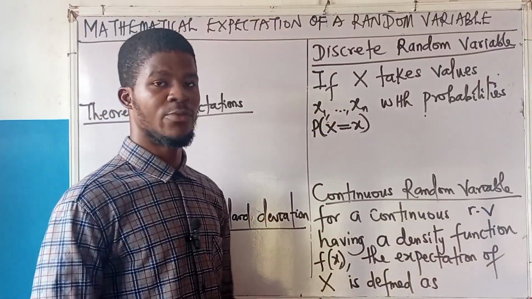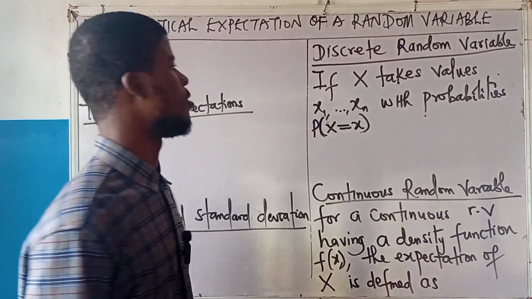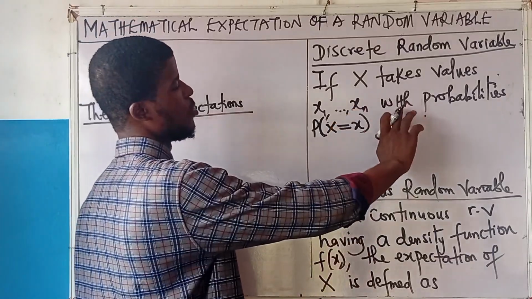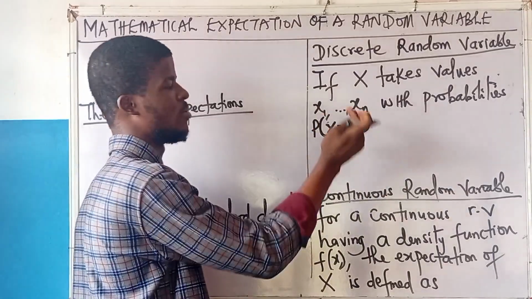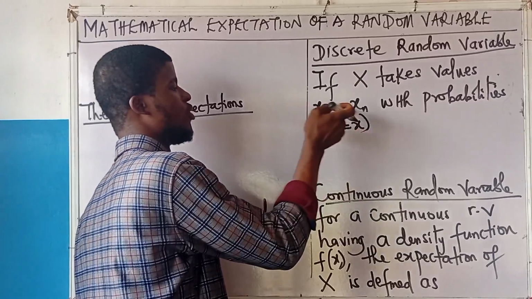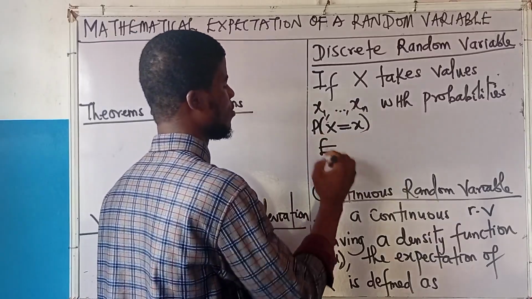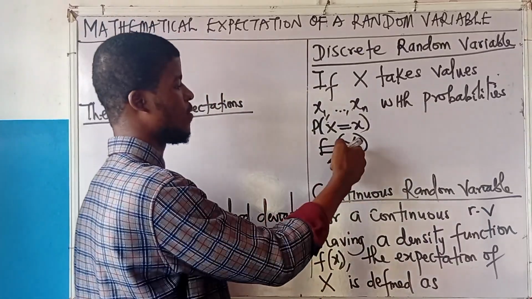For the discrete random variable, what is the mathematical expectation? If x takes values x1, x2, x3 up to xn, with probability that x takes on the value x, this is the probability mass function for each of the x. The expected value, E of x, this is how I write it, capital E of x.